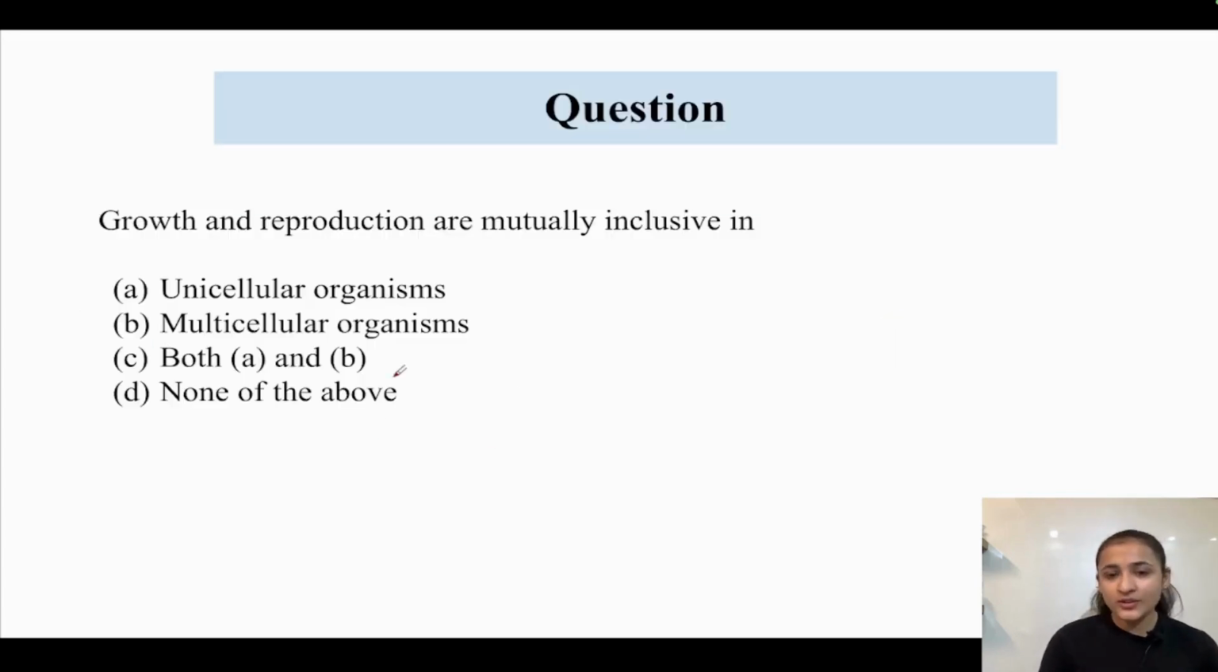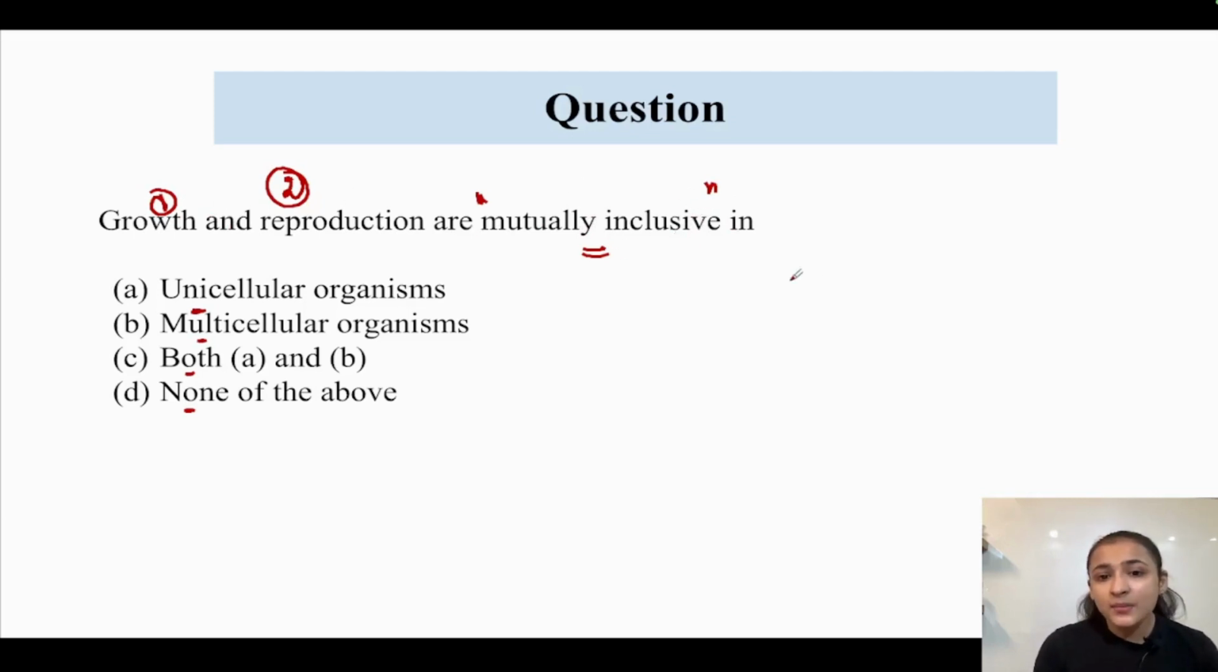Now let us solve a question based on whatever we have studied. Growth and reproduction are mutually inclusive in: unicellular organisms, multicellular organisms, both A and B, or none of the above. Now we have already studied the meaning of mutually inclusive. Growth and reproduction are the two events. Two events are called mutually inclusive when they are not independent of each other. They are occurring simultaneously, they are occurring together.